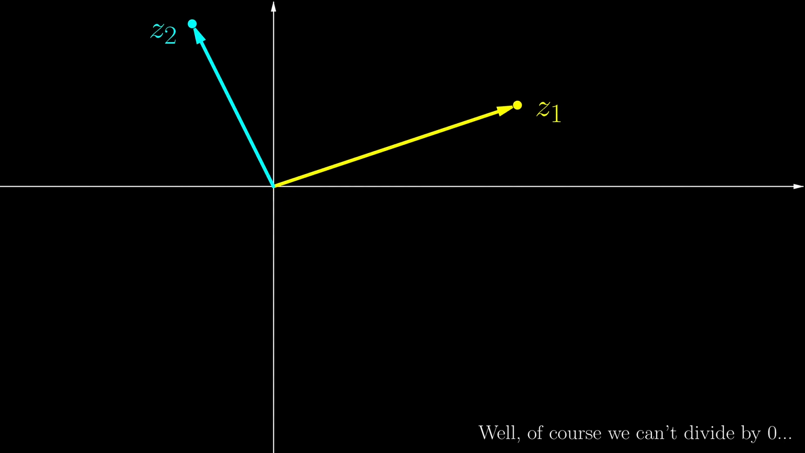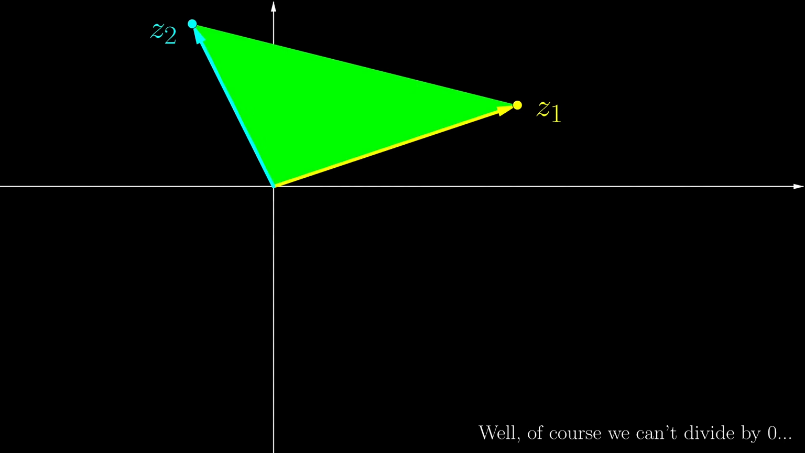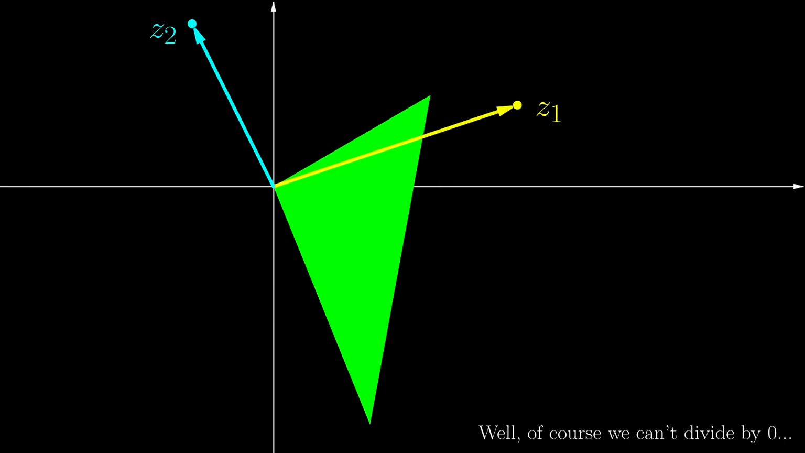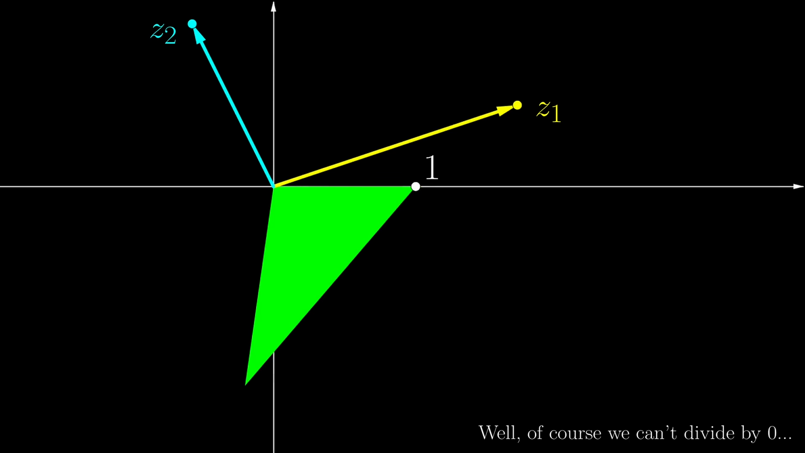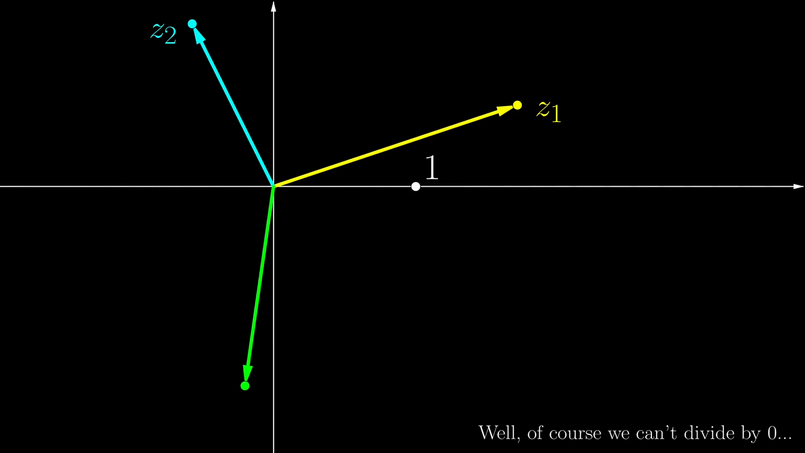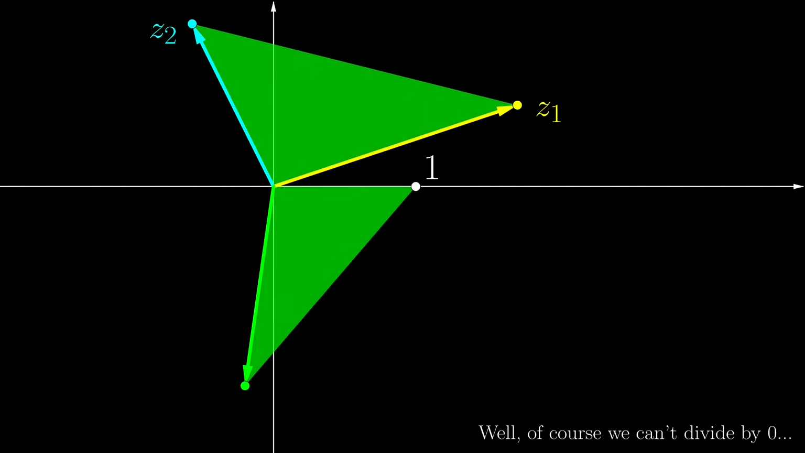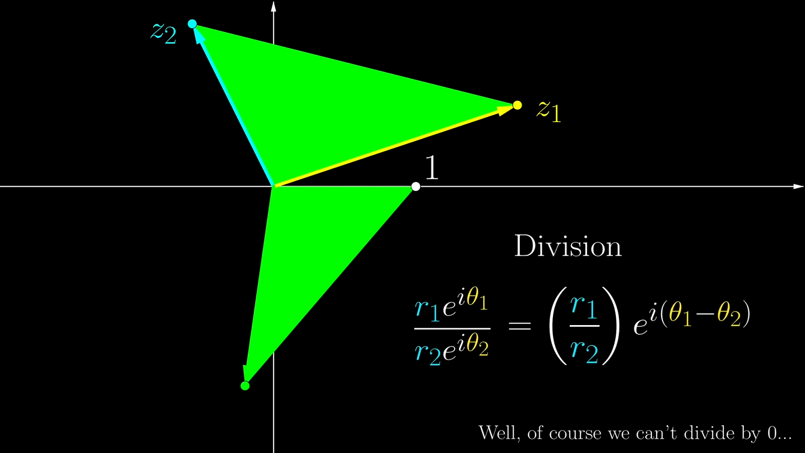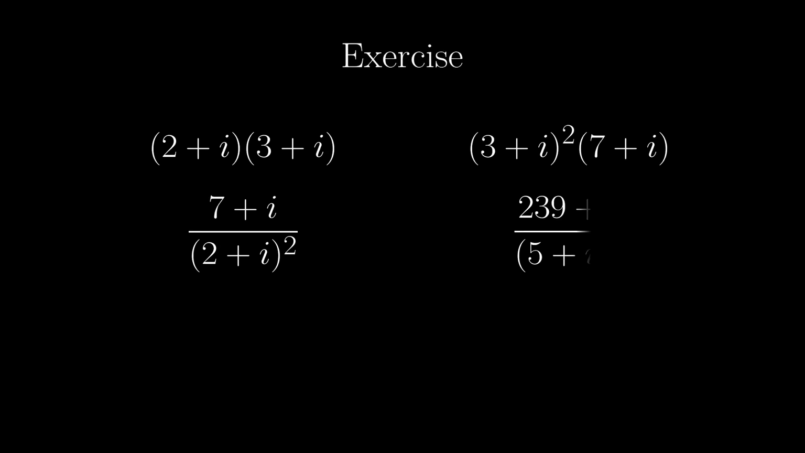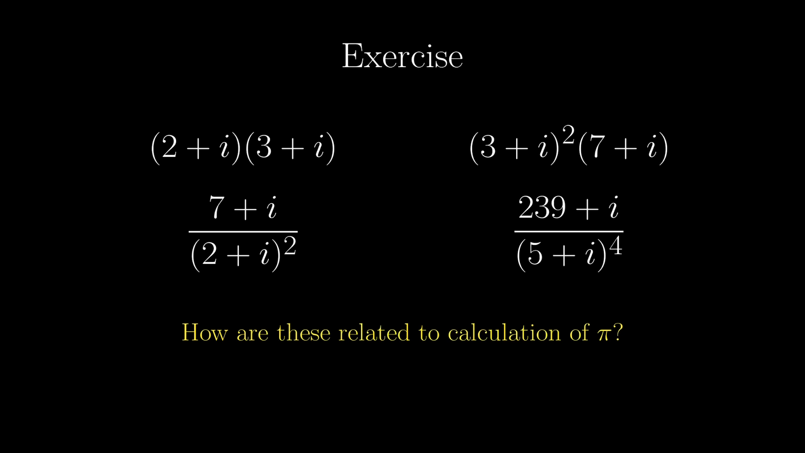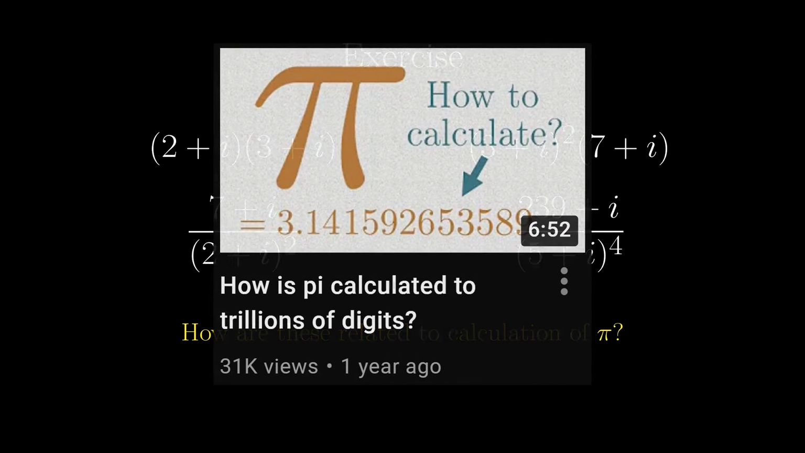On the complex plane, how do we divide two complex numbers? We first construct a triangle with z1, z2, and the origin as vertices, then rotate it so that the side originally corresponding to z2 is aligned with the positive real axis. Then stretch or squish it so that the vertex on the real axis goes to 1, and then the tip would represent the quotient. Again, I encourage you to think about how this is related to the formula we described earlier. As a fun little exercise, consider these products or quotients and see how these are actually related to the calculation of pi. More details in this video.